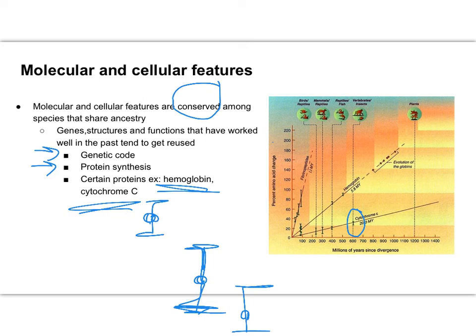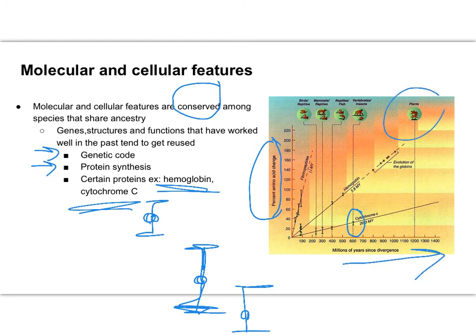But if we look at this graph, it's looking at the percent of amino acid change on our y-axis, and then it is looking at millions of years since they diverged from one another on the x-axis. So you can see how for cytochrome C, the millions of years since divergence is getting bigger way over here.